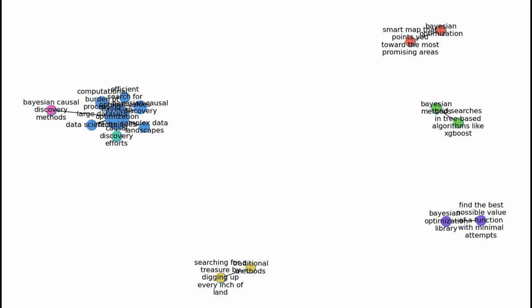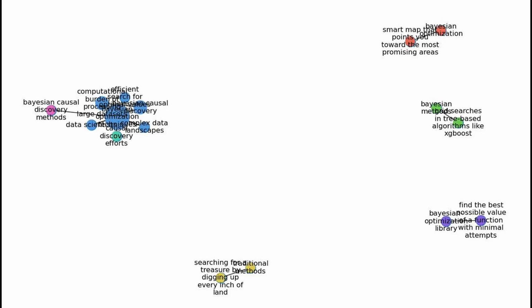Another example of optimization is using Bayesian methods for grid searches and tree-based algorithms like XGBoost. Traditional methods can be like searching for a treasure by digging up every inch of land, which is time-consuming and wasteful. By applying Bayesian optimization, it's like having a smart map that points you toward the most promising areas, thus saving time and resources. These optimization techniques address common challenges in Bayesian causal discovery, such as the computational burden of processing large datasets. By making the search for optimal values more efficient, they help data scientists to quickly refine their models and draw better conclusions from their data.